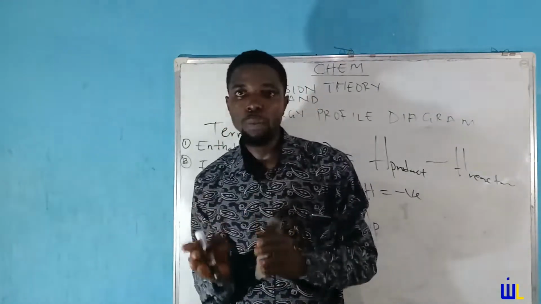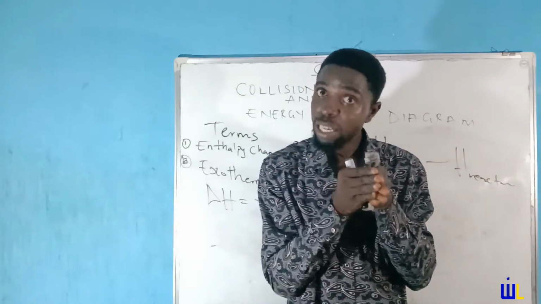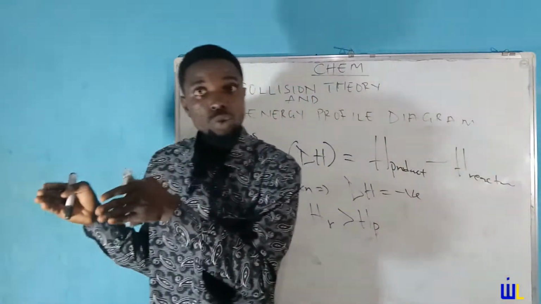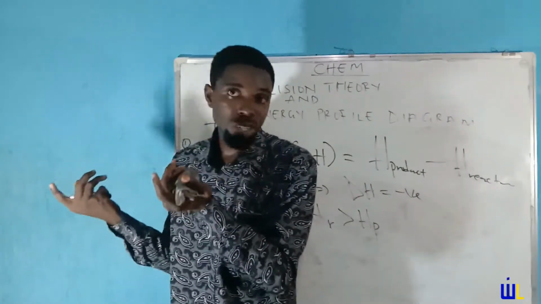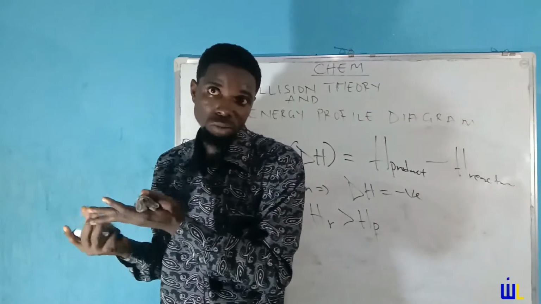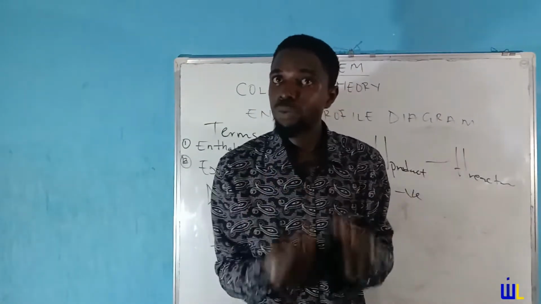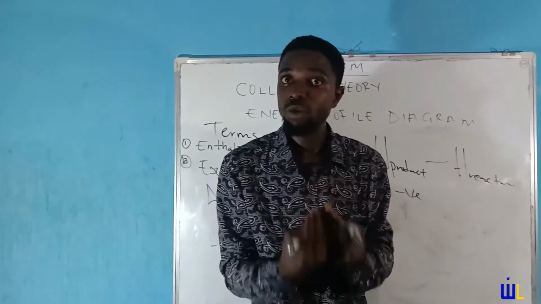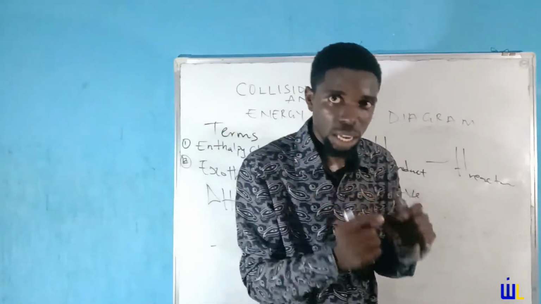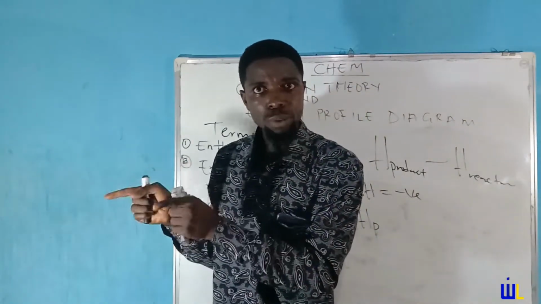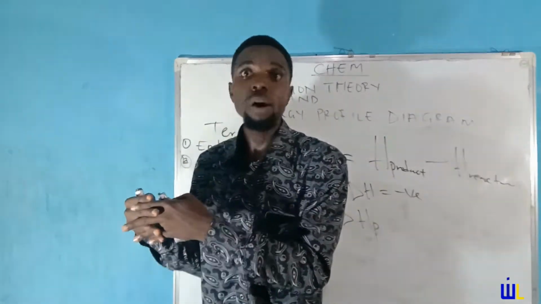Don't get confused. We talked about collision and we said that for any reaction to occur, the particles that are reacting must collide at first. And for any marriage to occur, those involved must have a first contact where they capture one another's attention. But the fact that they are colliding does not mean there will be a reaction. Something has to be there for a reaction to occur between colliding particles, and we have described that as the activation energy. Same thing: the requirements must be met before the two couples get together and become married.